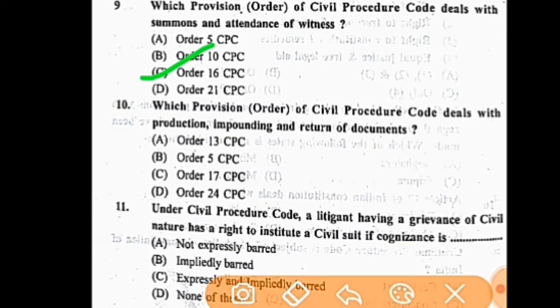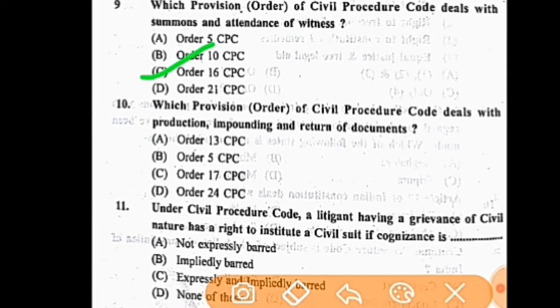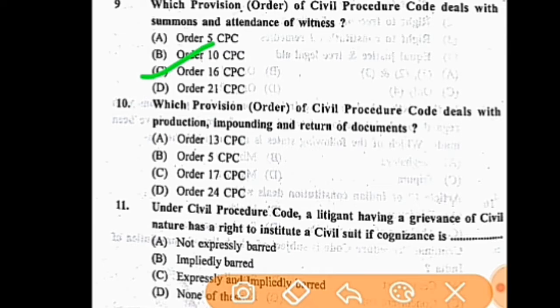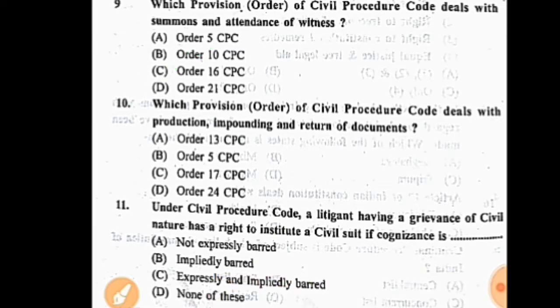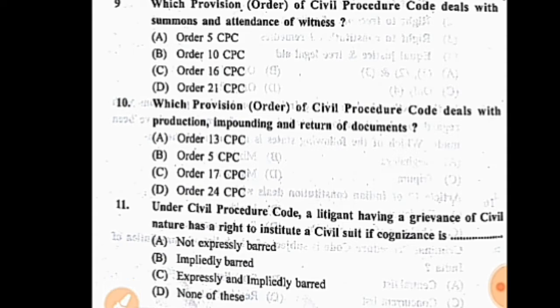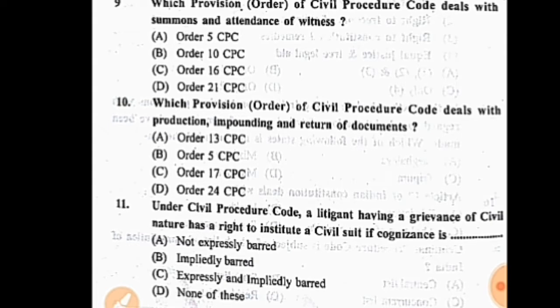Question number 10. Which provision or order of the Civil Procedure Code deals with production, impounding, and return of documents? Your options are A, Order 13 CPC; B, Order 5 CPC; C, Order 17 CPC; and D, Order 24 CPC. Here the correct answer is A, Order 13 CPC.